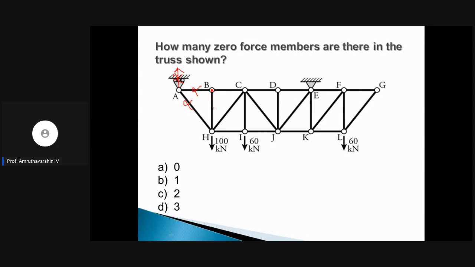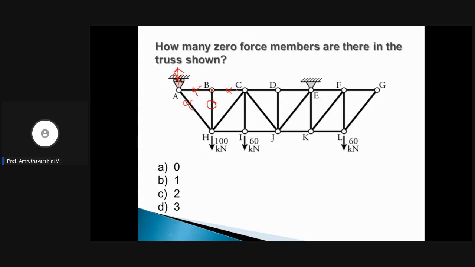Which is the third member? The member that is not collinear at that particular joint. So these two are collinear and this is not, and hence this is the zero force member. Since this is not a zero force, this is also not a zero force. This force will be transferred, right?